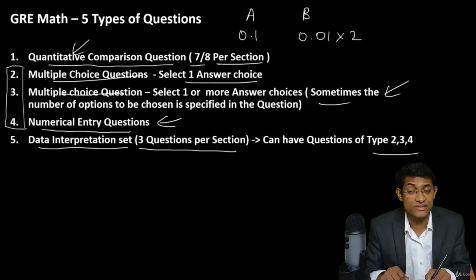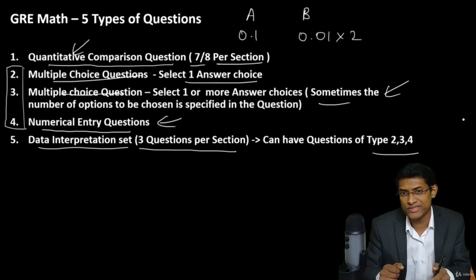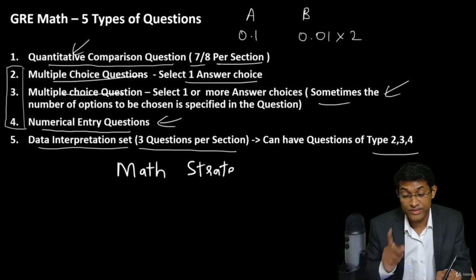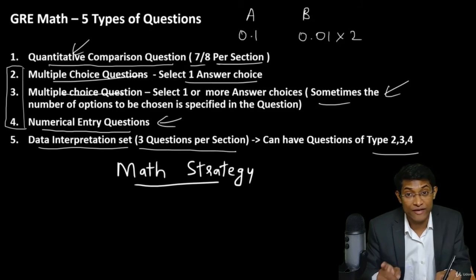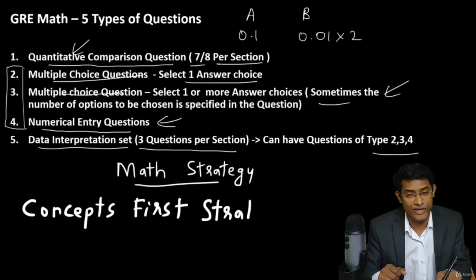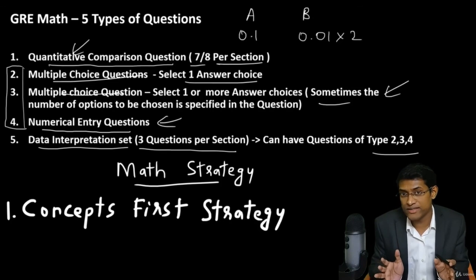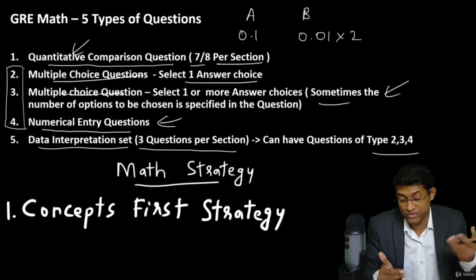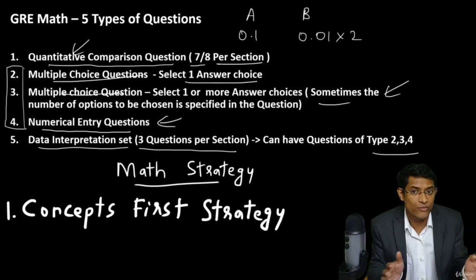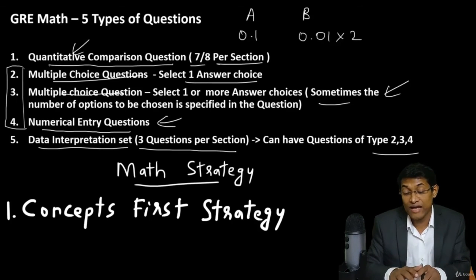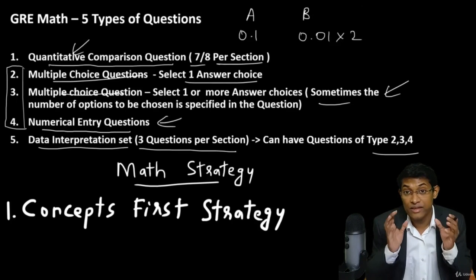Now let's discuss a strategy that you need to follow to get into the top percentile score in GRE math. Now the thing to keep in mind is that you have to have a concepts first strategy. It's pointless to solve hundreds of problems and try to learn concepts just by solving various types of problems without having a holistic understanding of the subject matter.